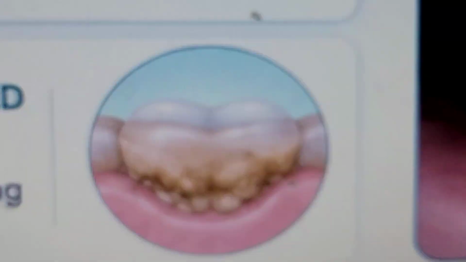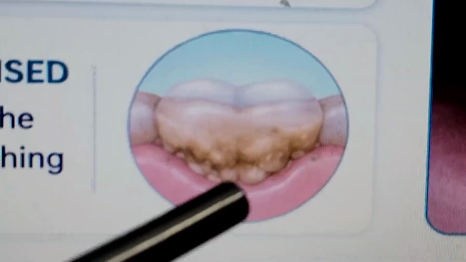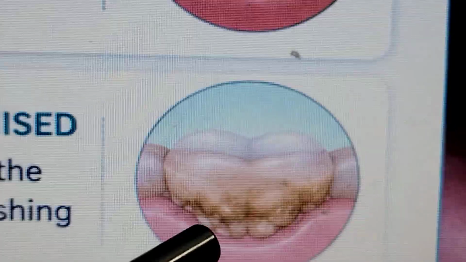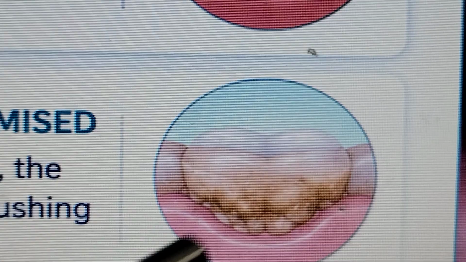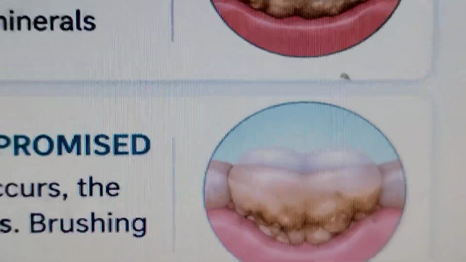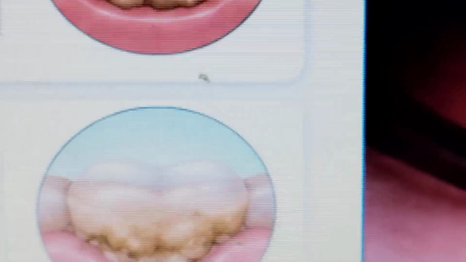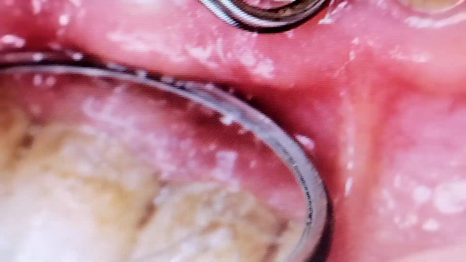Your defense is compromised. Once this chemical fusion occurs, the plaque hardens into calculus. Brushing will no longer remove it. If left untreated, the calculus is a physical shield for active bacteria, which secrete toxins that slowly destroy the surrounding periodontal ligament and alveolar bone.